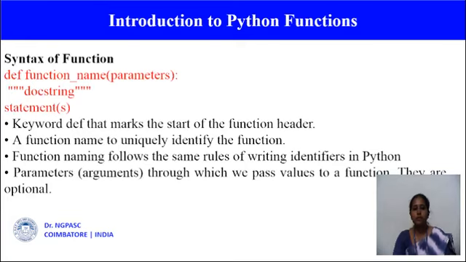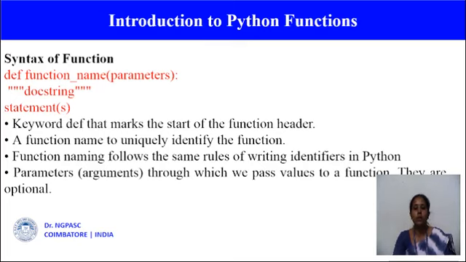This is the syntax of a function: def function_name(parameters). Here the keyword def is used to define or create a function, followed by the function name. The function name is used to uniquely identify the function. Parameters are arguments through which we can pass values to a function.